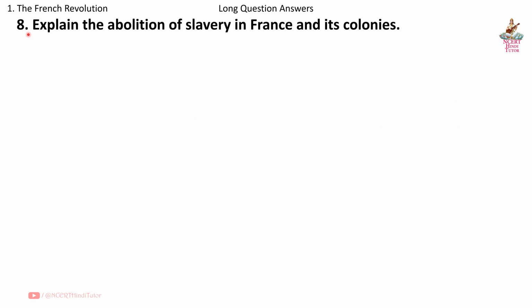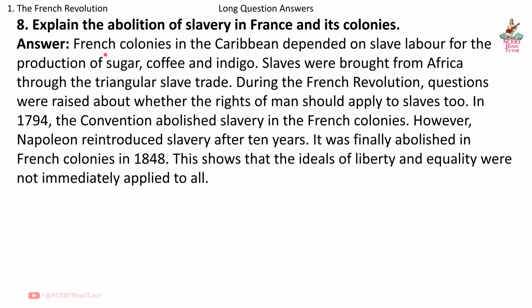Question 8. Explain the abolition of slavery in France and its colonies. Answer. French colonies in the Caribbean depended on slave labor for the production of sugar, coffee, and indigo. Slaves were brought from Africa through the triangular slave trade. During the French Revolution, questions were raised about whether the rights of man should apply to slaves too.